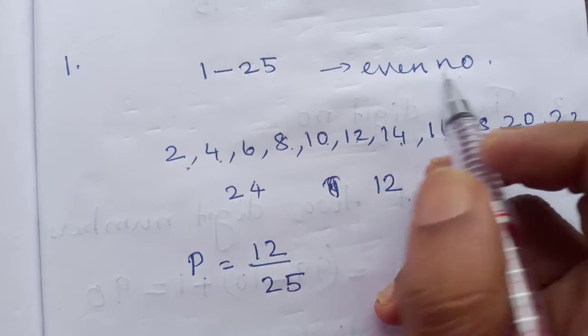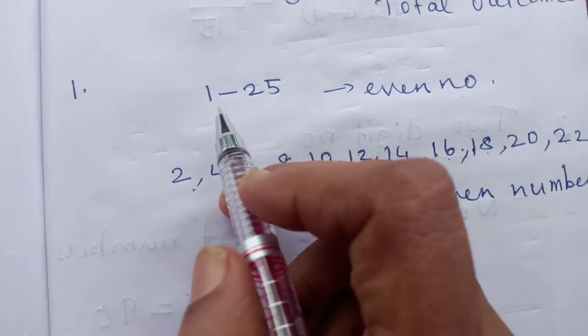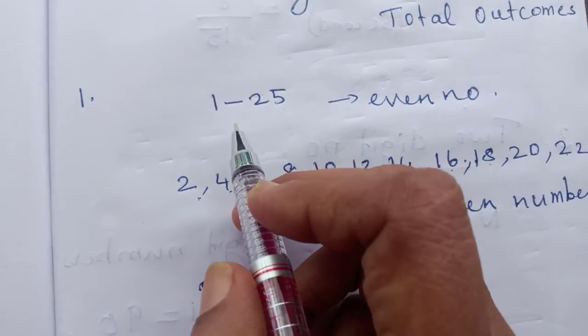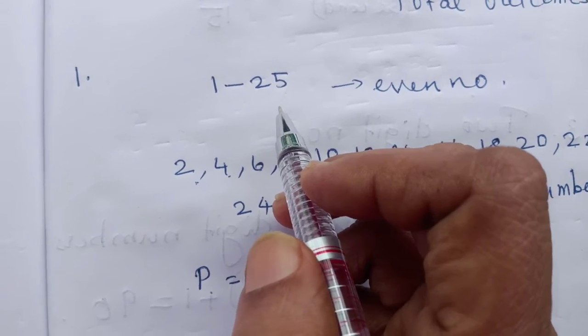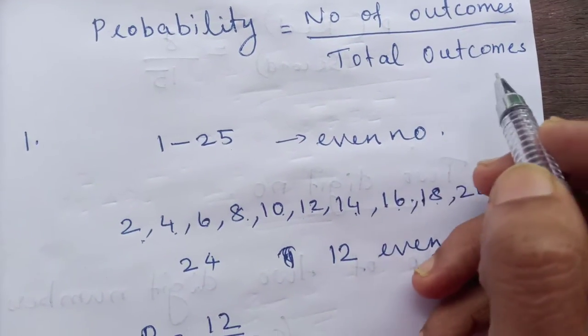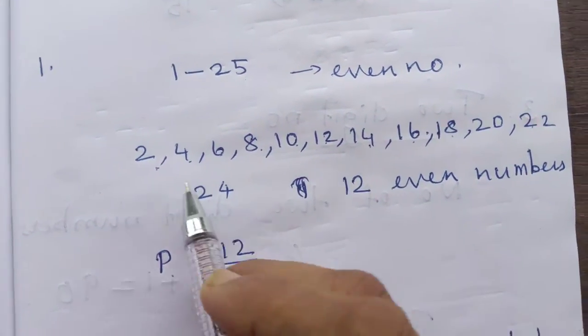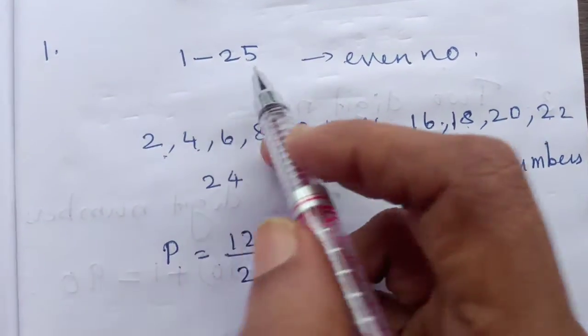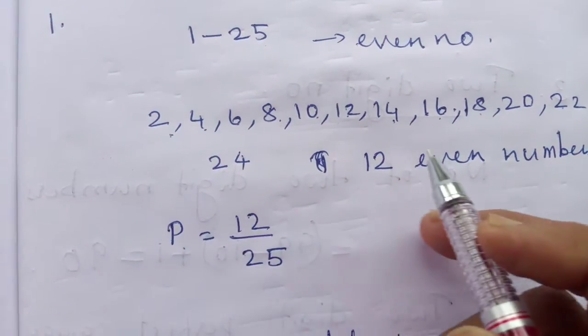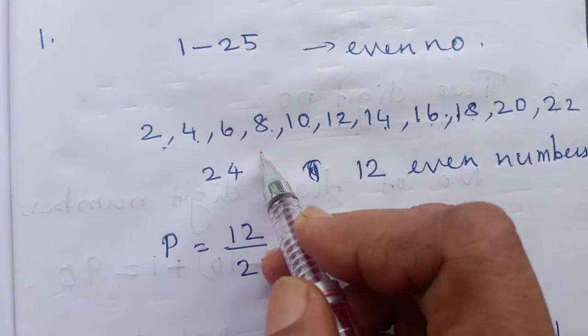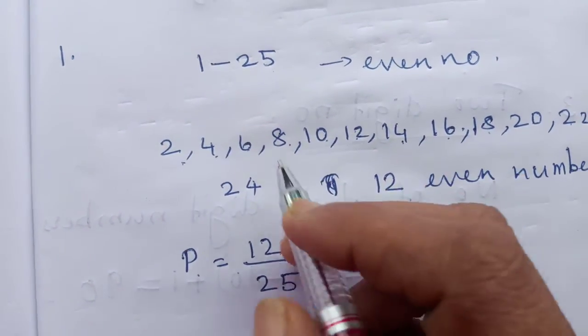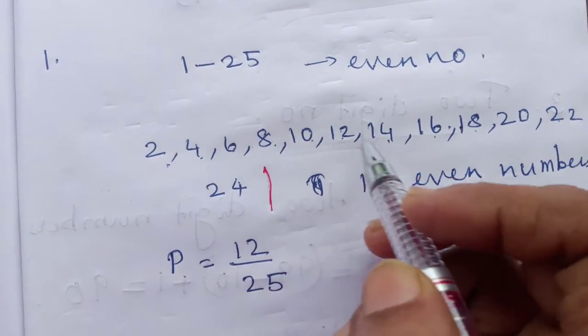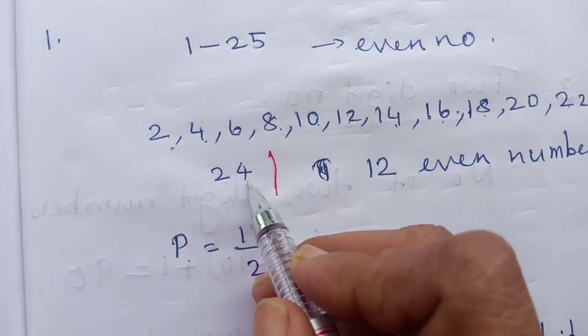Total numbers are 1 to 25, so the total outcome is 25. Then we write all the even numbers up to 25, that is 2, 4, 6, 8 and so on up to 24.